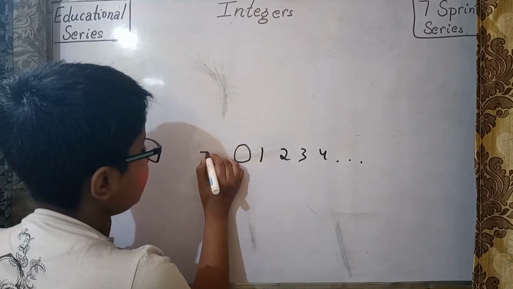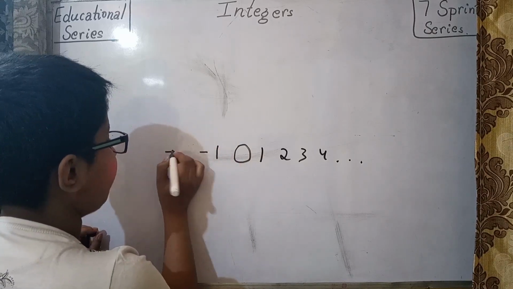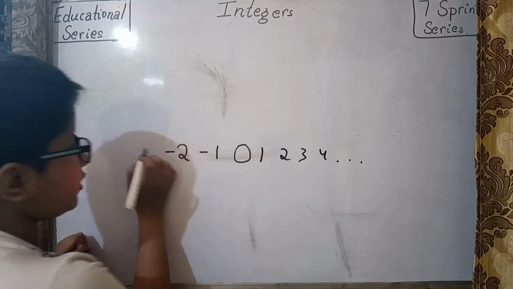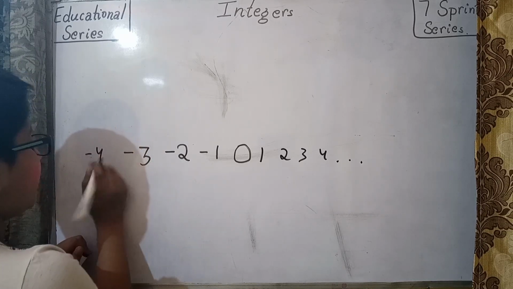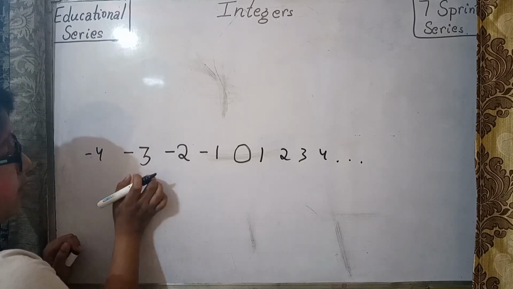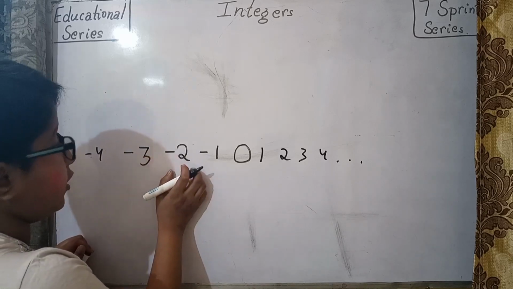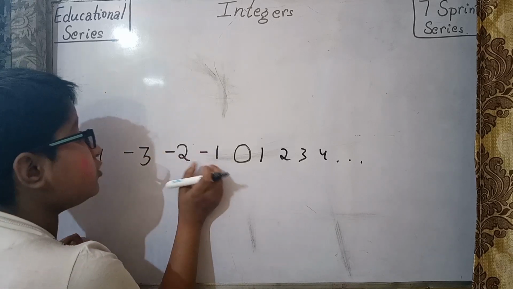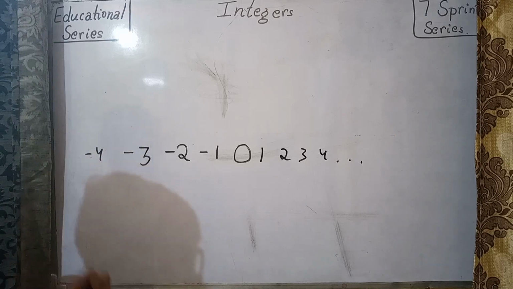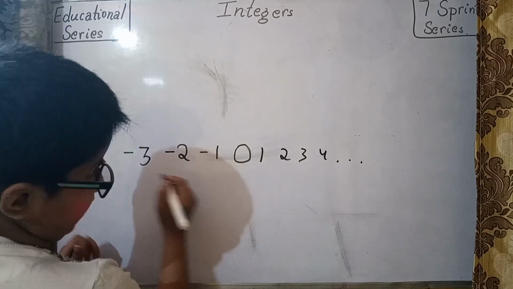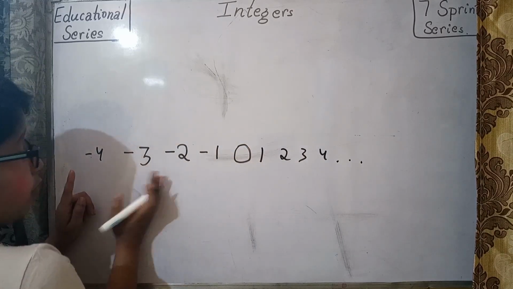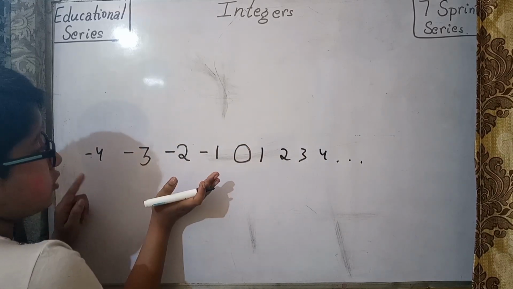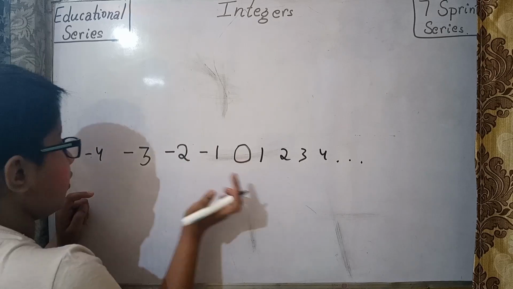Another part we have learned is in the minus form, which is less than 0. Minus 4 is smaller than minus 3, minus 3 is smaller than minus 2, and minus 2 is smaller than minus 1. Just as the table chart increases in this way, 1, 2, 3, in the same way minus 4 is smaller than minus 3, and minus 2 is smaller than minus 1.